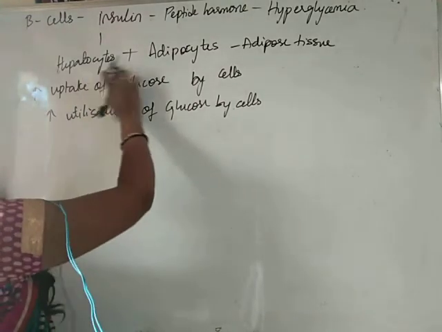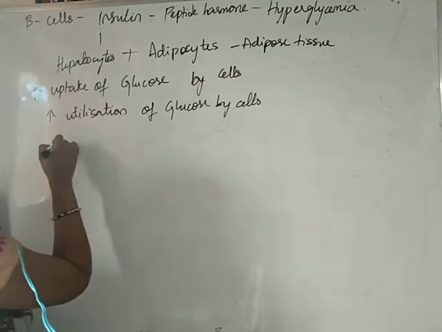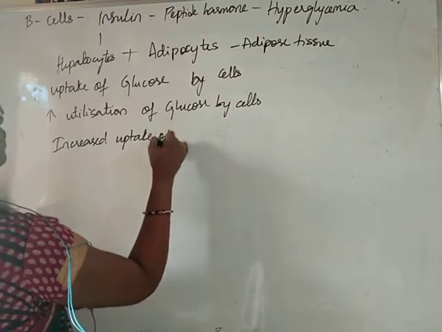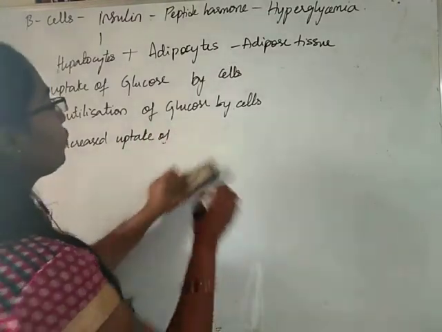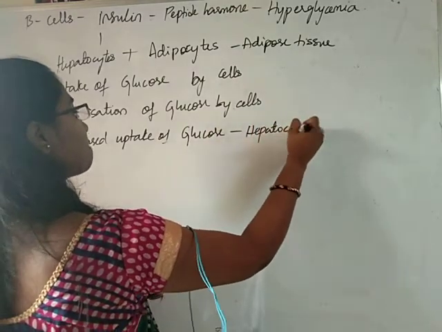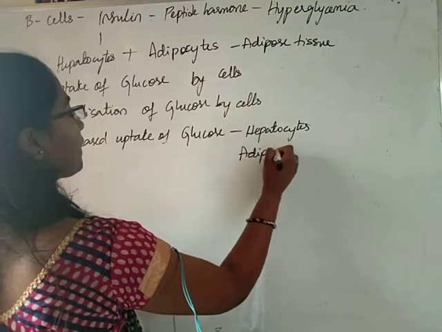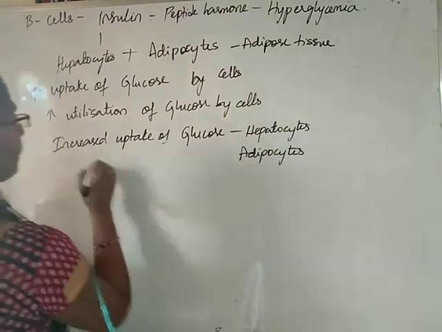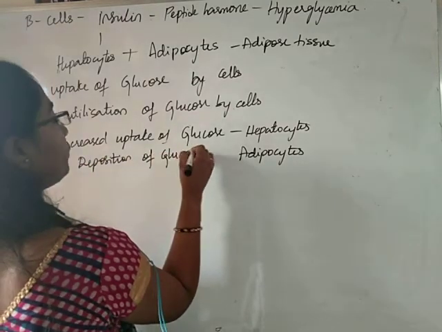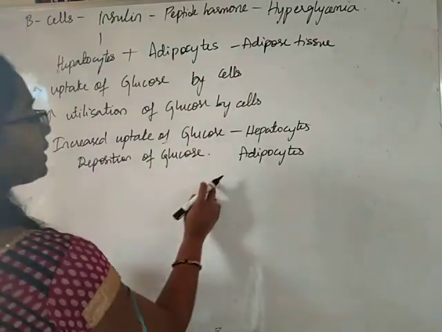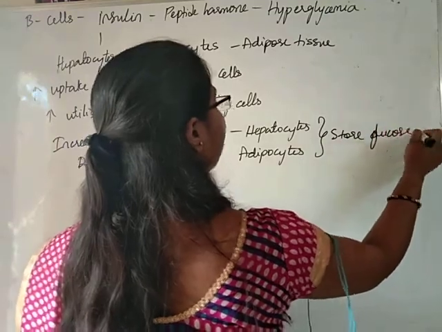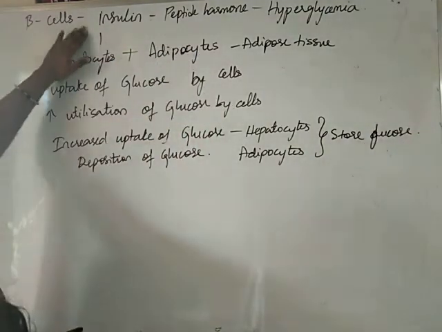And in the hepatocytes and adipocyte cells, it causes increased uptake of glucose into hepatocytes and adipocytes, and deposition of glucose in them. So, these two cells will take up glucose and they will store glucose in them. Okay, this is how this insulin is acting.